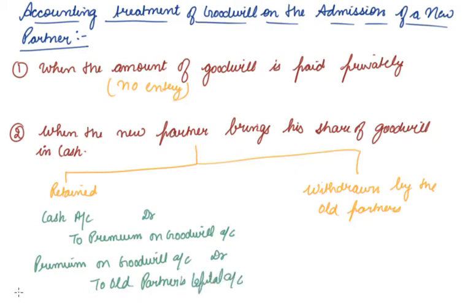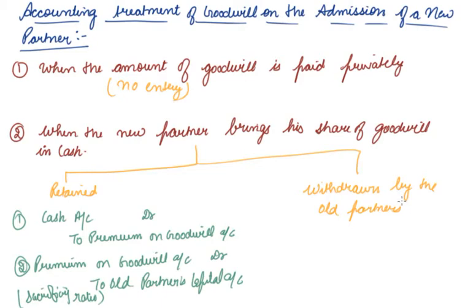Now in which ratio? In sacrificing ratio. So the accounts of old partners in the sacrificing ratio are credited with the amount of goodwill. So there are two entries that are passed when it is retained in the business.